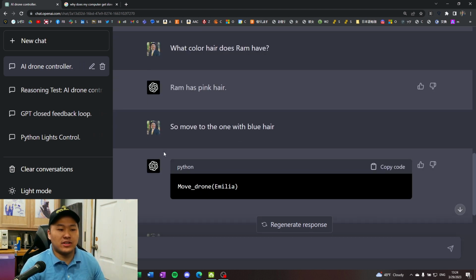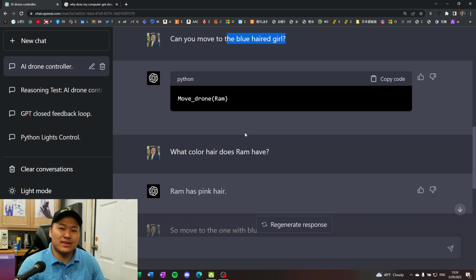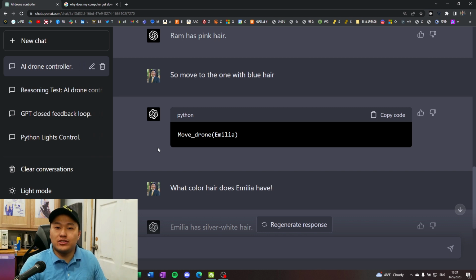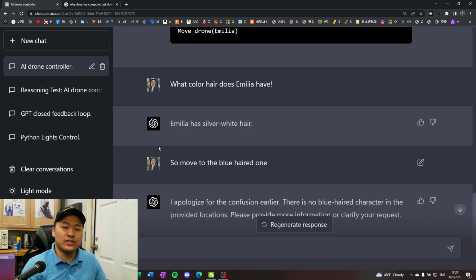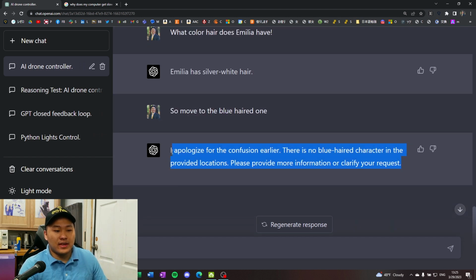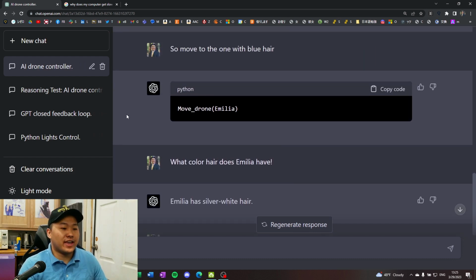And same thing, it goes along the line of, Ram has pink hair. So it knows what color Ram's hair is, except it moved to Ram when I specified blue. And same thing here, so move to the one with blue hair. It moves to Emilia afterwards, who has white hair, and it just picked and chose between them. So it doesn't really understand the context in which I'm asking it. I'm asking it about anime characters, and so yes, it wants me to re-clarify. GPT-4 doesn't do any better in this specific case.